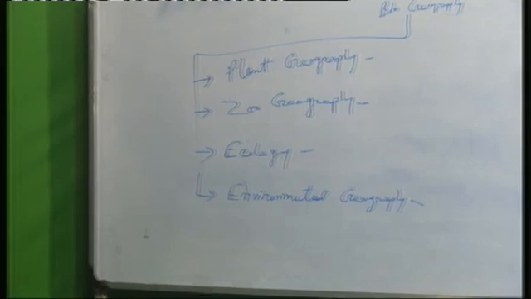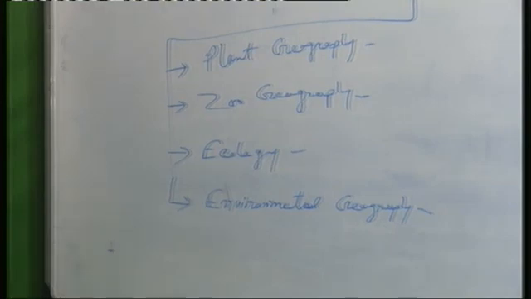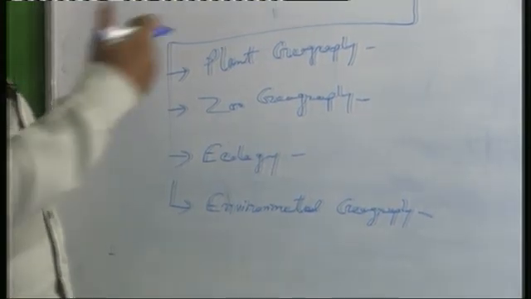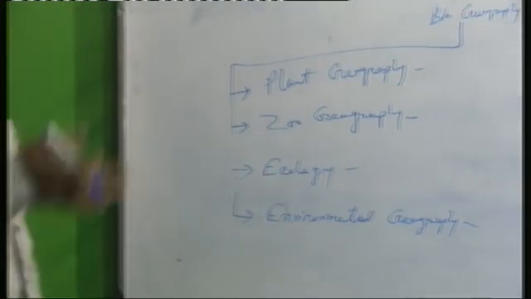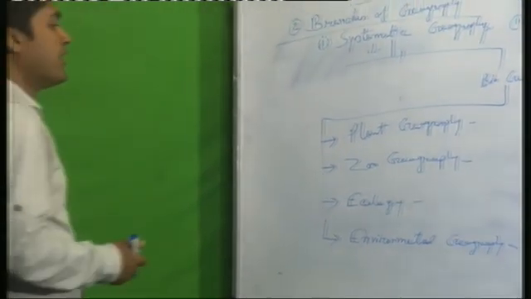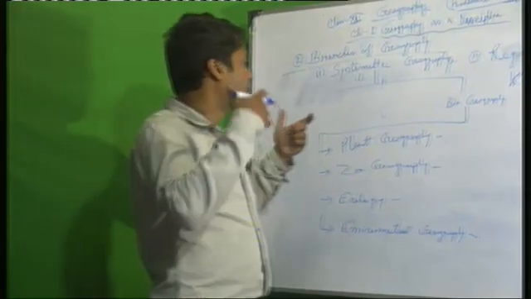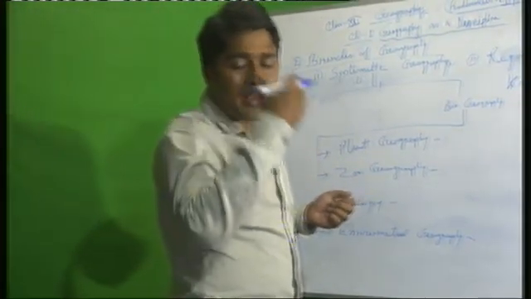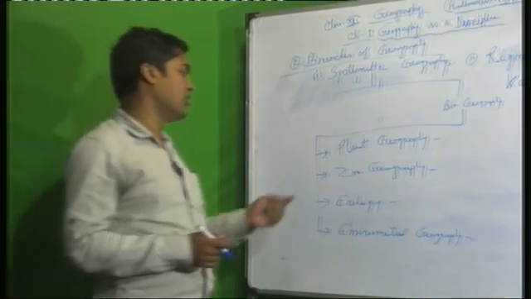So plant geography means different types of vegetation, which we will discuss in this part. Different types of vegetation with their natural environment, and what are the different reasons for this variation. In some places you can find tropical evergreen forest, in some places deciduous forest, different names for different types of plants. What are the main reasons for the uneven distribution of plants? This portion you will discuss in plant geography.